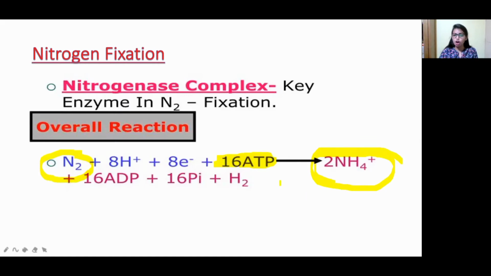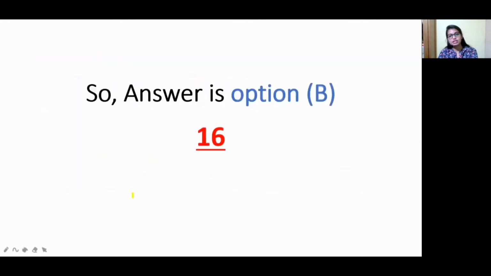In the plants, the nitrogen is converted into ammonium. So how many ATP is required? 16 ATP. Let us see what is the answer. 16 ATP is the answer, meaning to fix one nitrogen, 16 ATP is needed. Okay, so let us move.